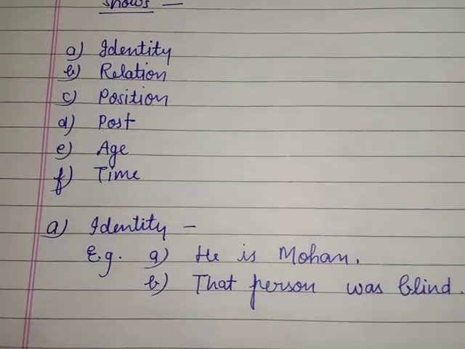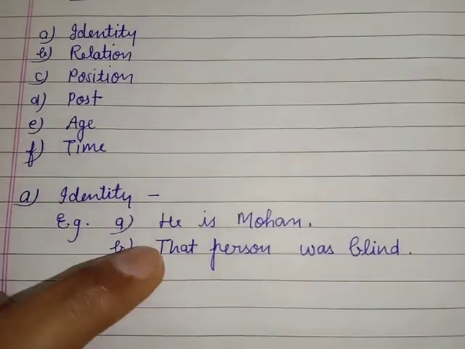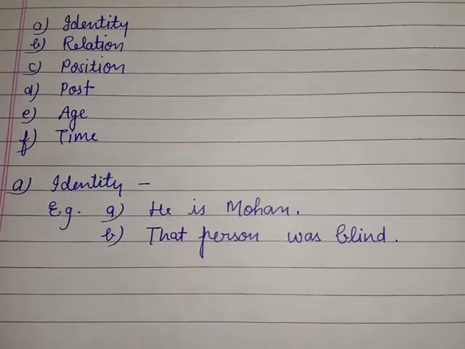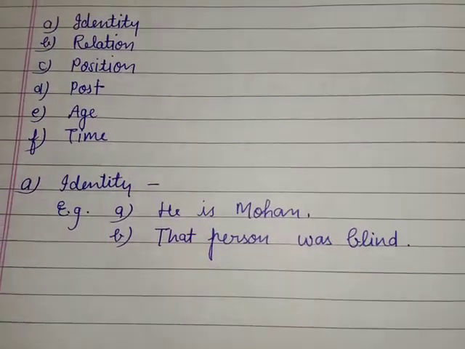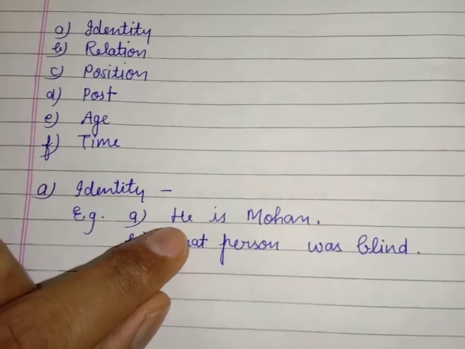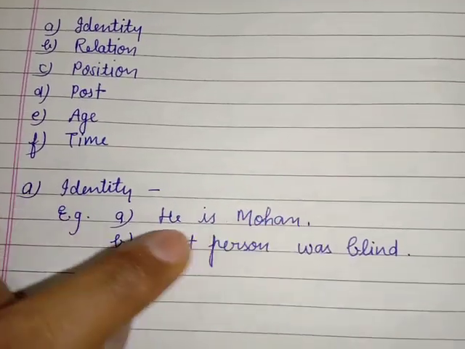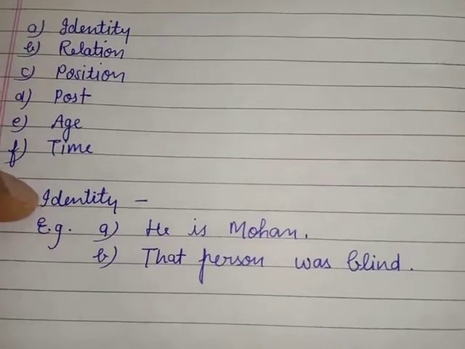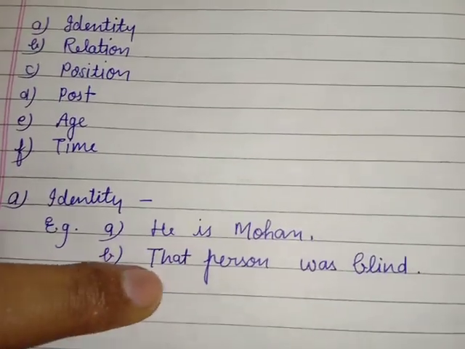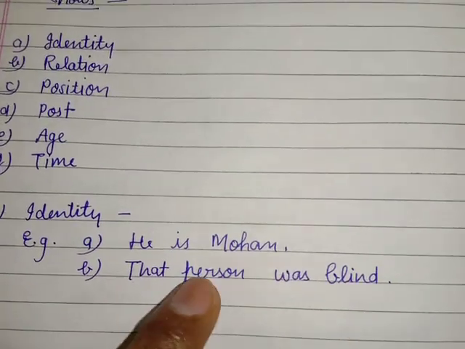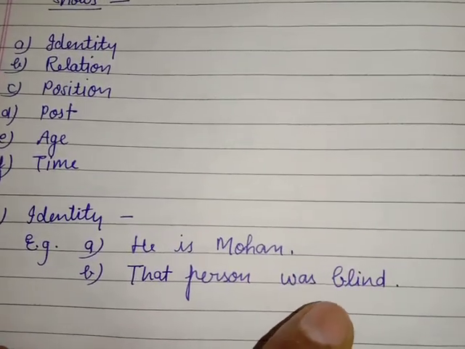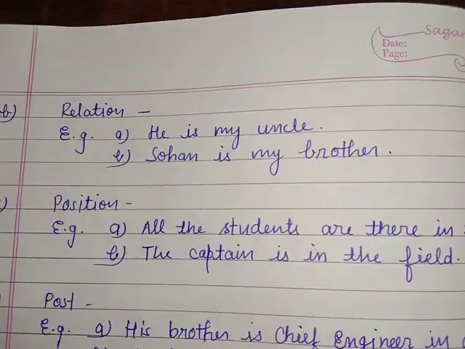So how it works, I will show you. When it shows identification, then it shows any identity, such as he is Mohan. So the person is Mohan. It shows the identity. That person was blind. It is showing the quality, or you can say the identity, that the person is blind.